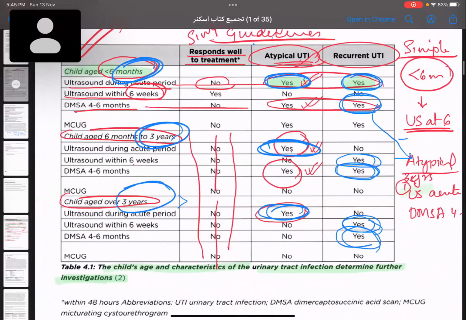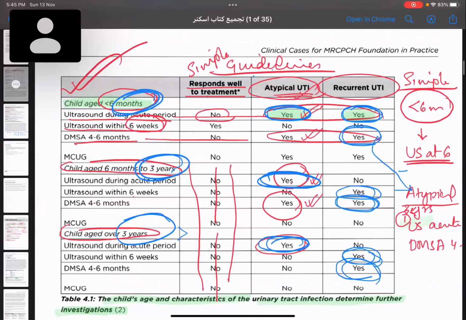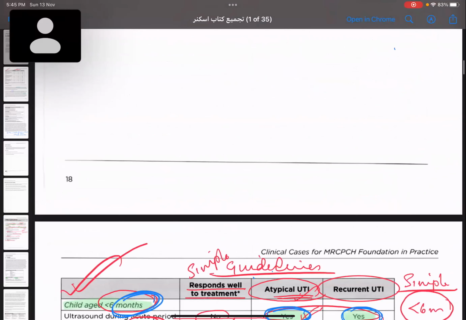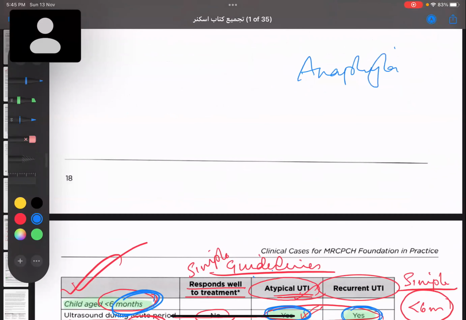So study it according to age, because in exam, especially this one, as well as some questions related to anaphylaxis. That is because in anaphylaxis, what did we study? The dose of adrenaline is different in different ages, right? That is why in anaphylaxis, they'll give you the age of the child and they will mention everything, that okay, a 2-year-old child comes to you after ingesting a peanut butter biscuit or something.